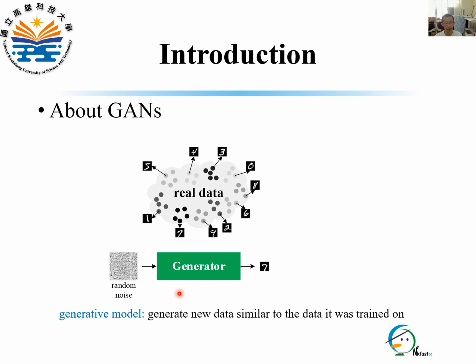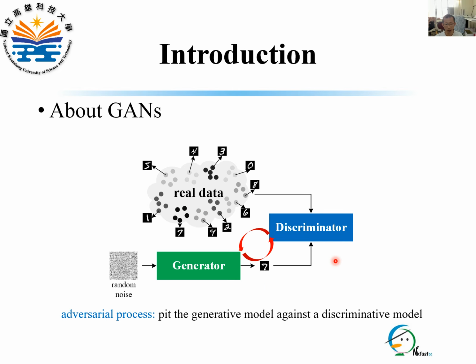The idea is that we start with a random noise, and the objective of the GANs is to train a generator so that it can turn this noise into digit images that look like real MNIST images. To make this work, we introduce another model called the discriminator and train the generator through the adversarial process, where these two models compete with each other.